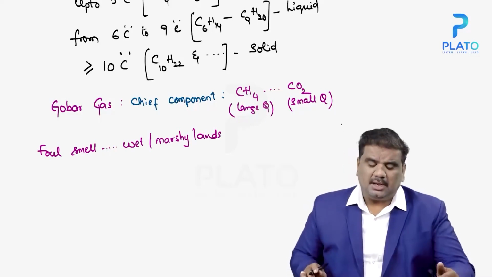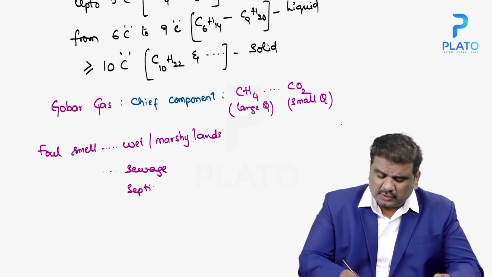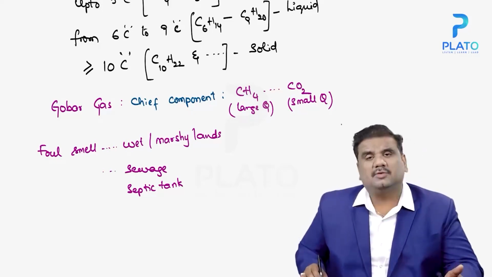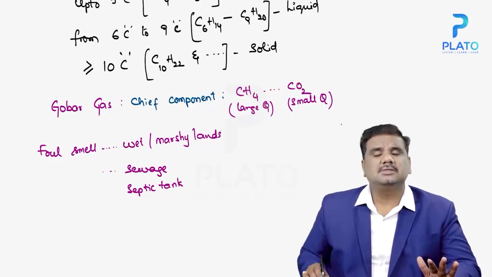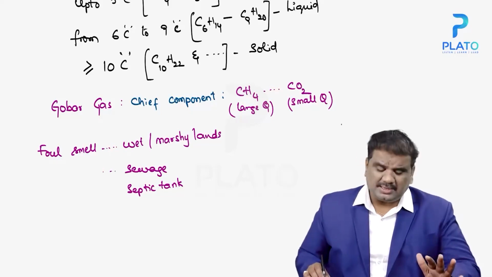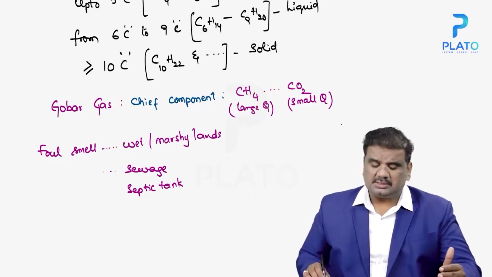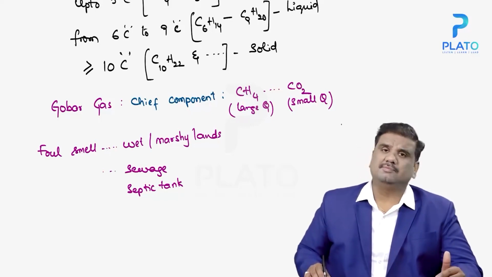At the same time, the foul smell coming out of sewage, septic tanks, or wet or marshy lands is because of methane gas. Butane gas is used in LPG cylinders, whereas in the case of septic tanks, sewage, or wet or marshy lands, the foul smell is because of methane gas.